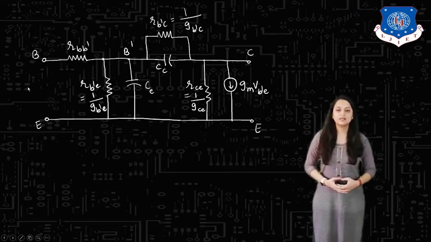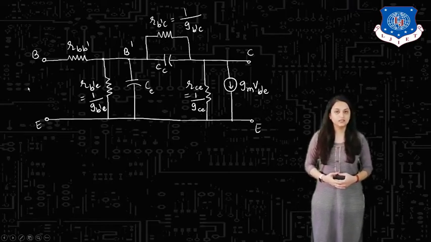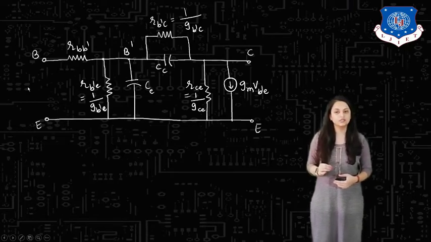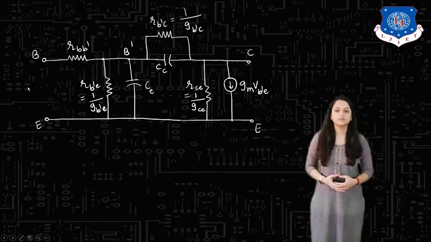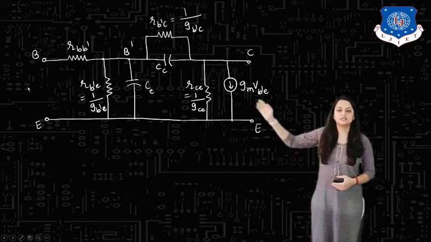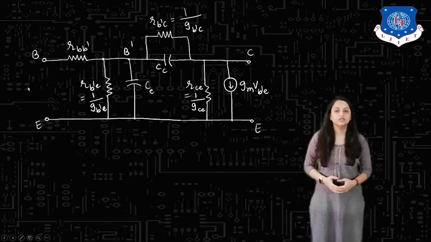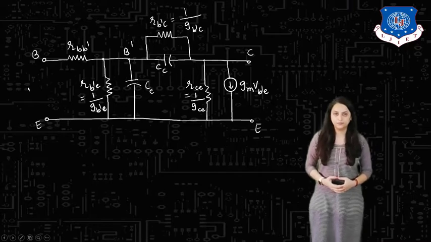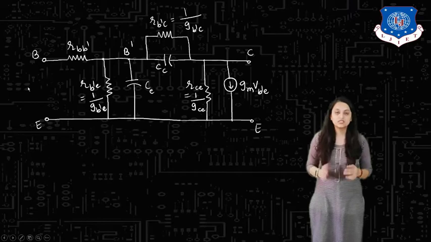After that, the next is RCE, a resistance connected between collector and emitter terminals, and that equals 1 by GCE. And the next is the current dependent source, which is GM VB dash E. GM here is the transconductance and VB dash E is the voltage across the terminals B dash and E. So this is the hybrid pi model for CE configuration.